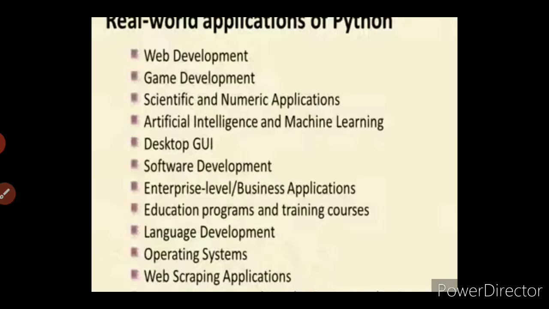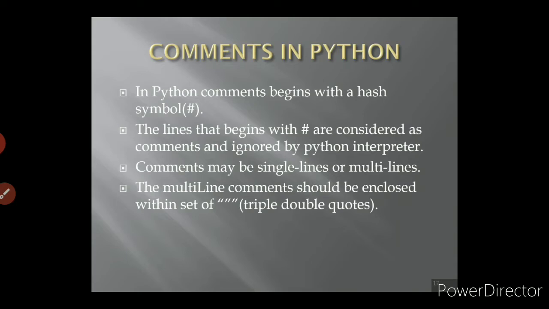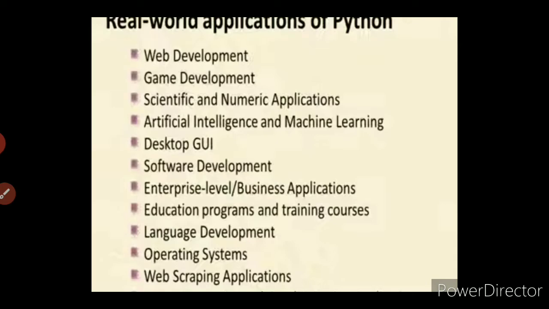The next one is real world applications of Python. What are the applications we are using in our real world using Python programming? The first one is web development, then the second one is game development, then scientific and numeric applications, then artificial intelligence and machine learning, then desktop GUI.